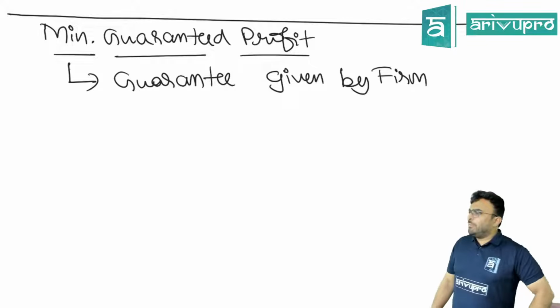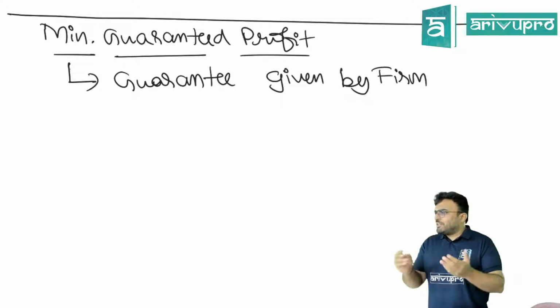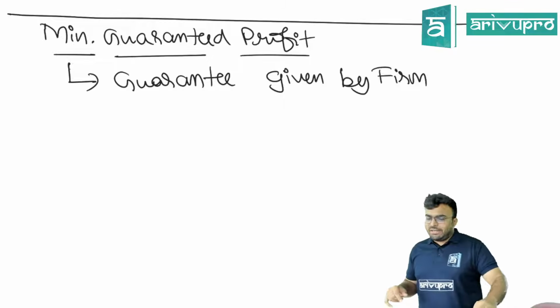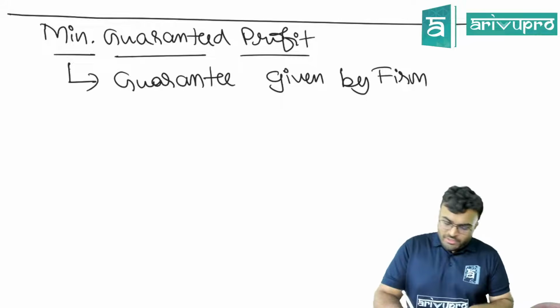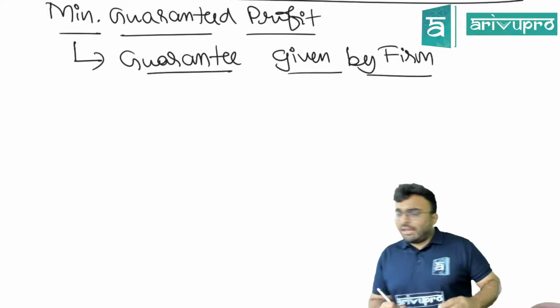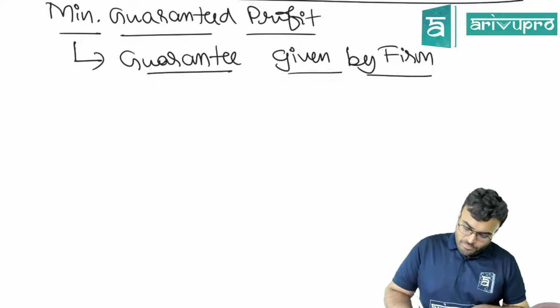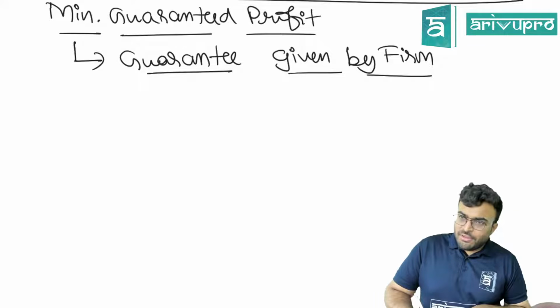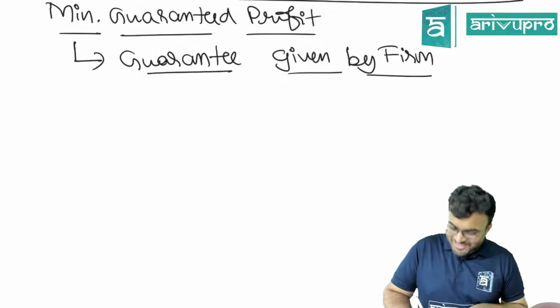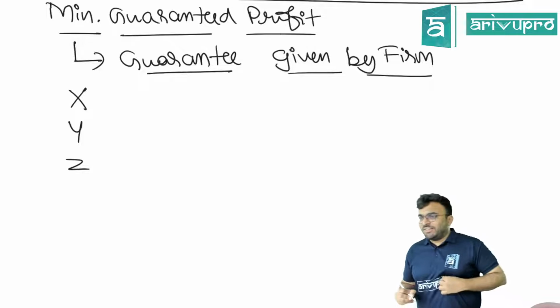Guarantee given by firm means what? The firm itself is giving the guarantee that first the minimum guaranteed profit will be given to you. Now let's assume a scenario over here. 3 partners are there.